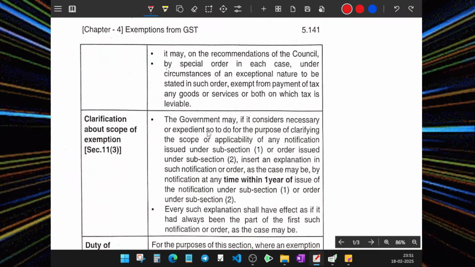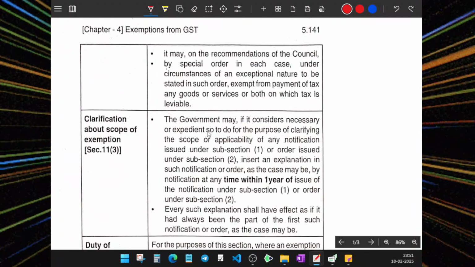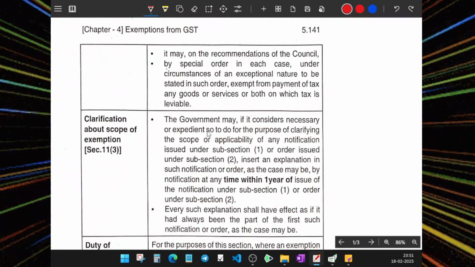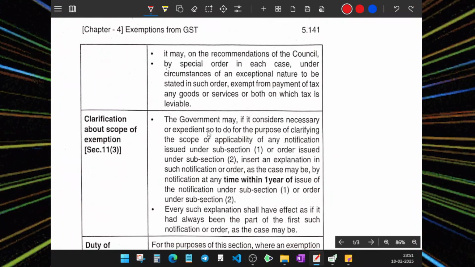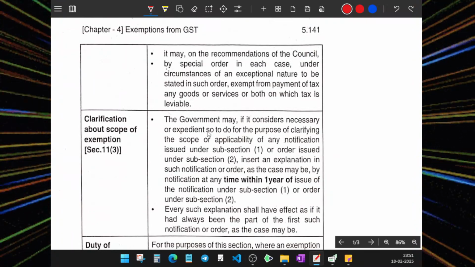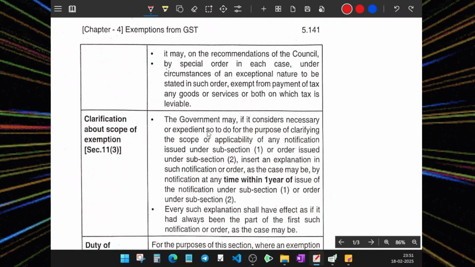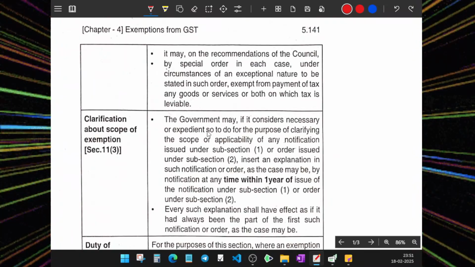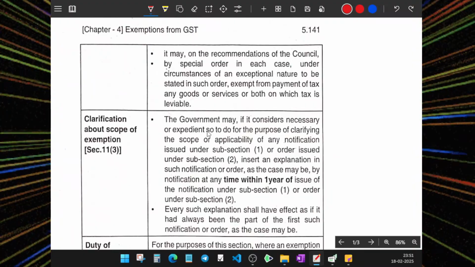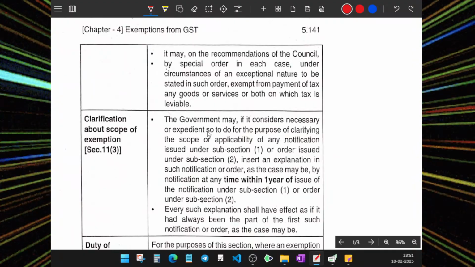Sometimes they will give a notification, but more problems are created because there is no clarity on what to take. If you take the exemption, the government officer may not accept it. So they want to provide some clarification on the order issued.